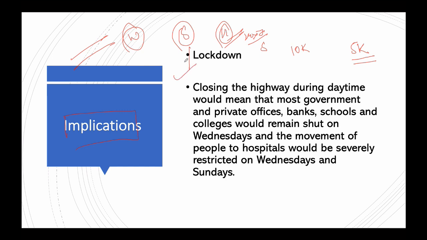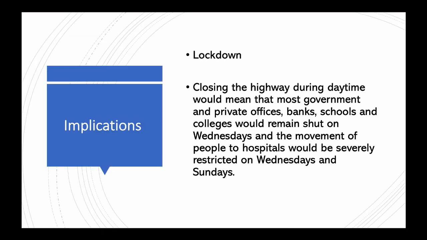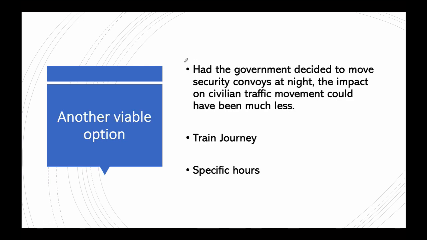But definitely we have to balance things. We have to see why the government has done this, because the government has no interest in blocking things in Kashmir. National security is definitely the reason, but we cannot deny the problems faced by the people in the state. Now let's see, do we have any other viable option rather than blocking the highway, some other ways?